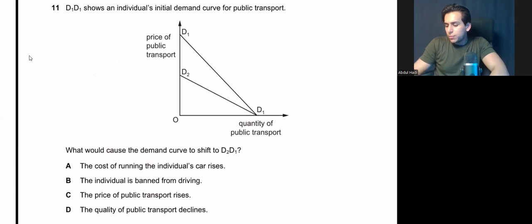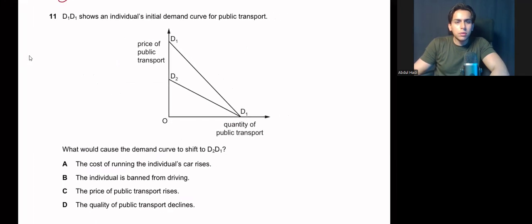Right. So we have another MCQ. We did this kind of MCQ earlier in the paper as well in the May June attempt. D1, D2, what would cause the demand curve to shift to D2? But the difference in this MCQ is that in that MCQ, the price level was rising, but in this MCQ, your price level is falling. Your prices are falling, but again, your quantity is the same.